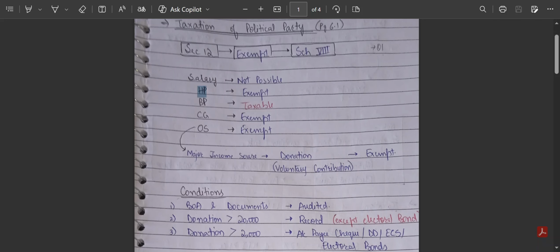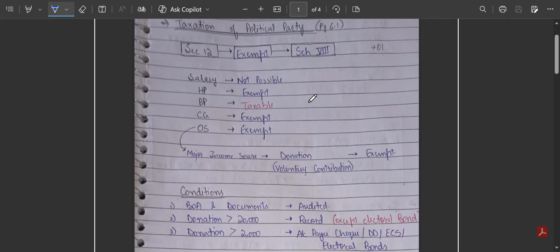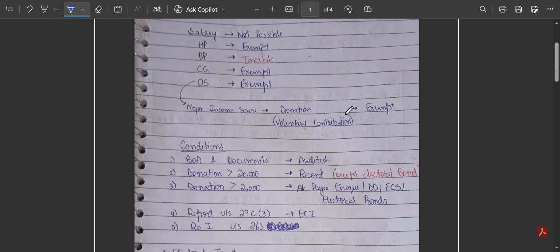House property income is exempt. Income from business or profession is taxable. Income from capital gain and other sources is exempt. The major source of income for political parties is donations, which they call voluntary contributions, and it is exempt. But in order to be eligible for such exemption, they need to fulfill some conditions.